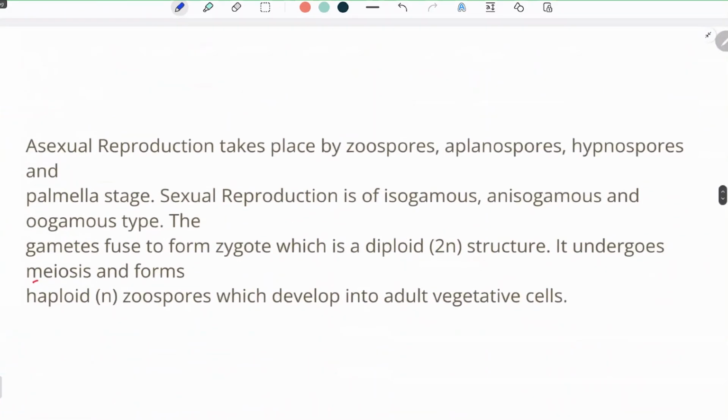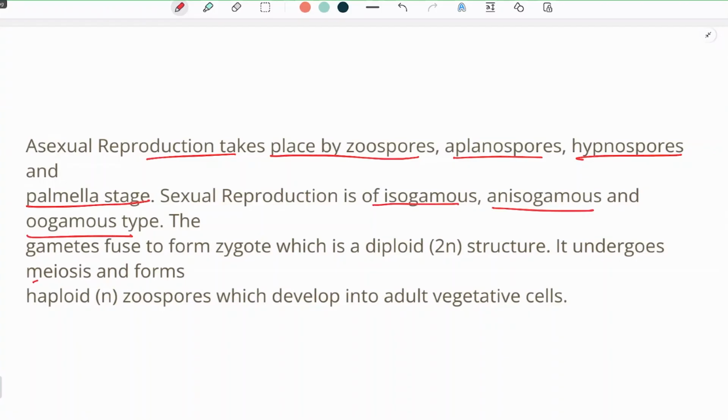Now, asexual reproduction takes place by zoospores, aplanospores, hypnospores, and palmella stage. So asexual reproduction is mainly by spores, and the spores which help in asexual reproduction in Chlamydomonas are zoospores, aplanospores, hypnospores, and palmella stage. Sexual reproduction is of isogamous, anisogamous, and oogamous type.